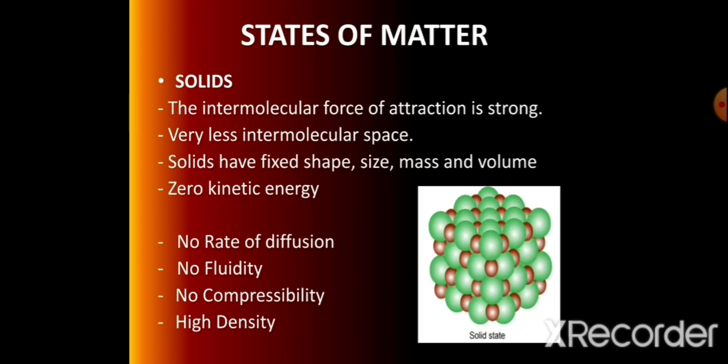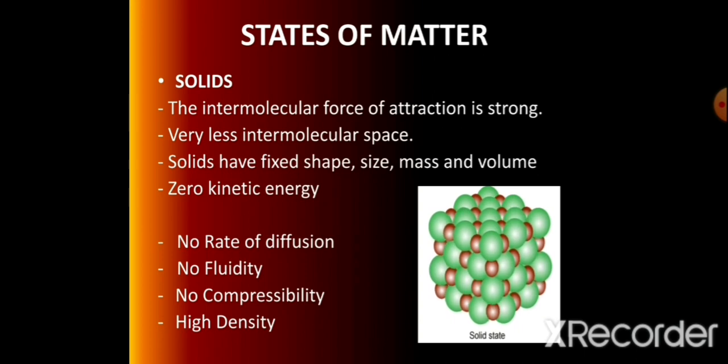So these particles are compactly packed. The intermolecular space is very less. Hence, the rate of diffusion is negligible. All particles are arranged at a fixed place. That's why they have fixed shape, size and volume.